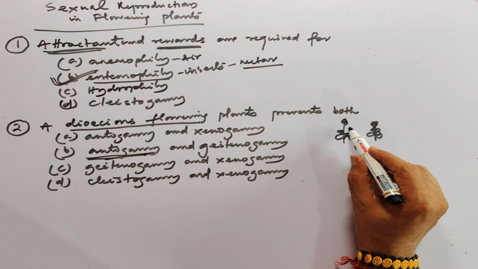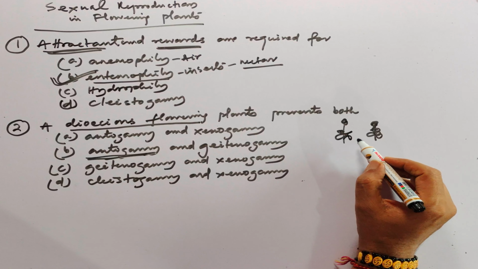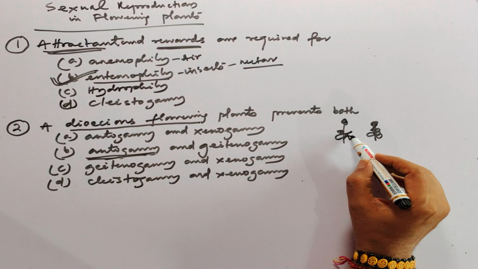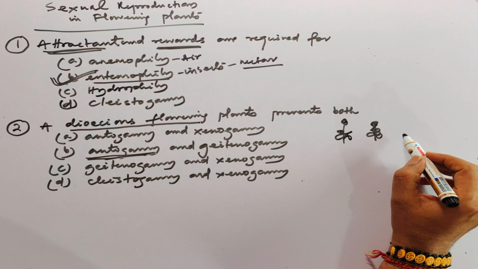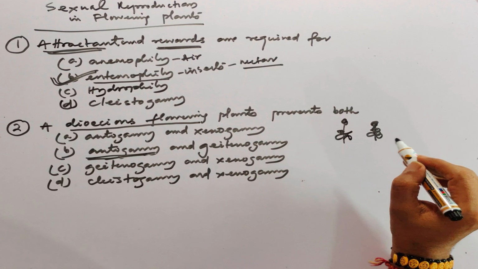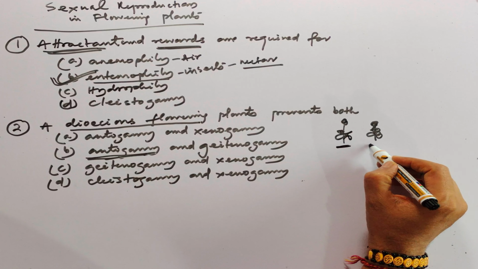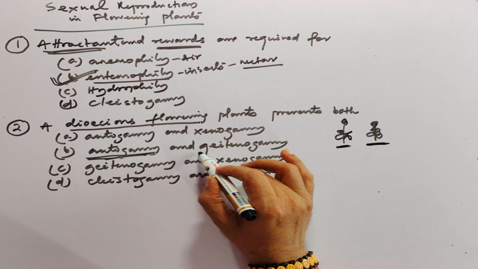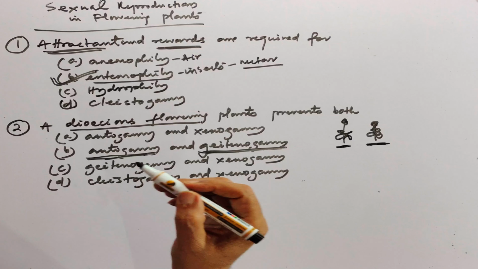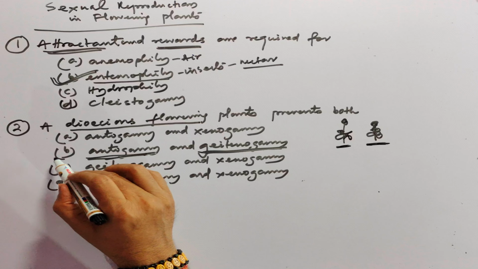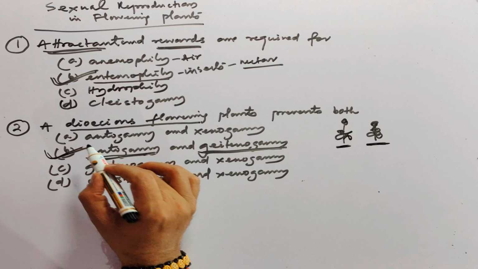And there is no chance of geitonogamy, because in geitonogamy, in a single plant two different flowers are involved and bring about the pollination. Due to two separate plants, geitonogamy is also prevented. So the correct answer is B.